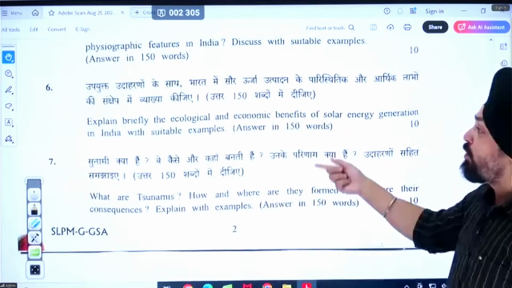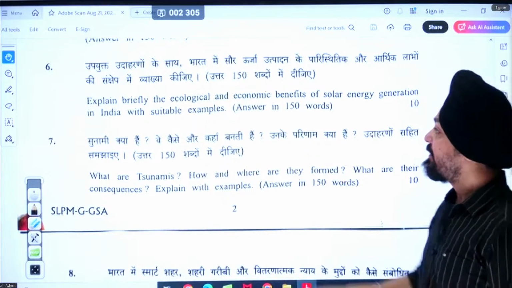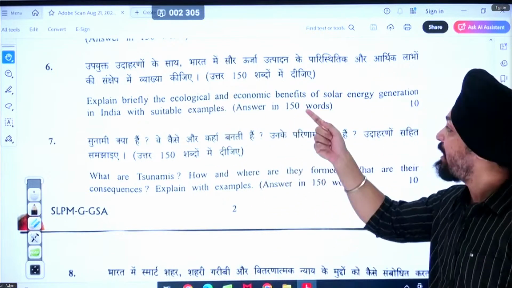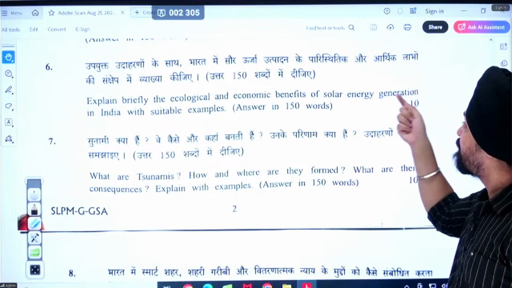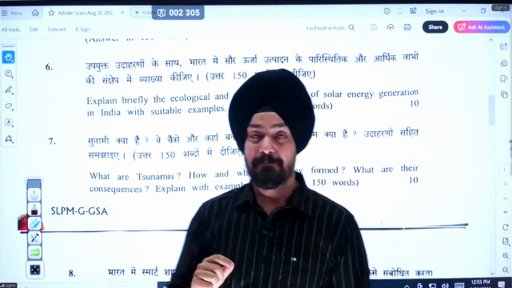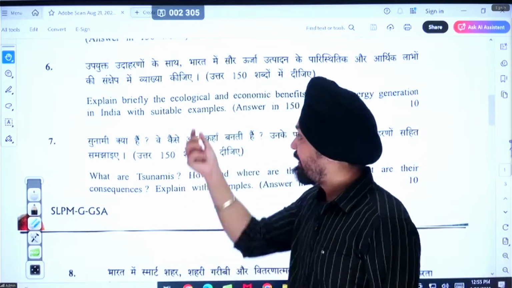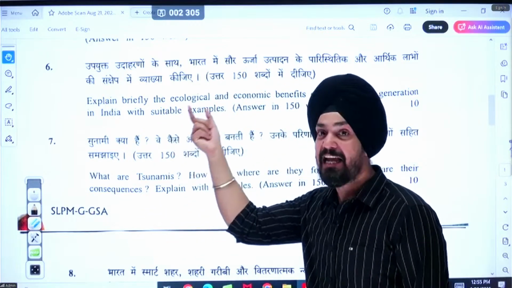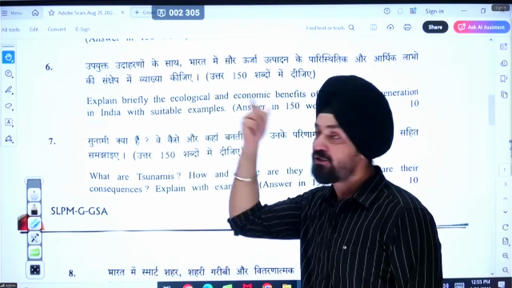Now coming to the next question: explain briefly the ecological and economic benefit of solar energy generation in India with suitable examples. Again, there is a touch of geography and environment in this question.